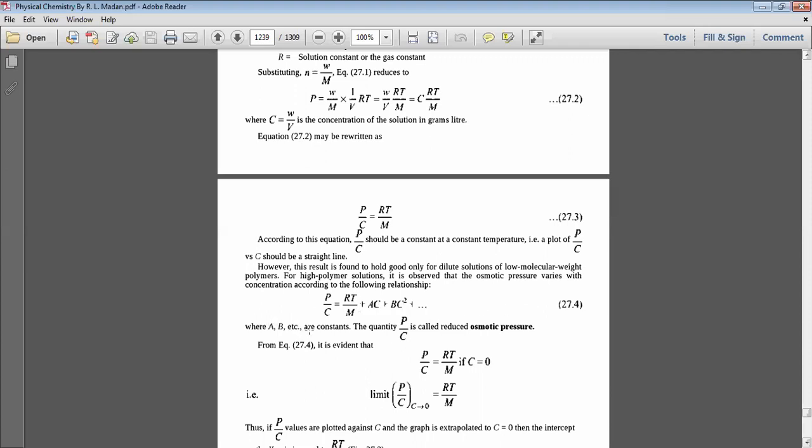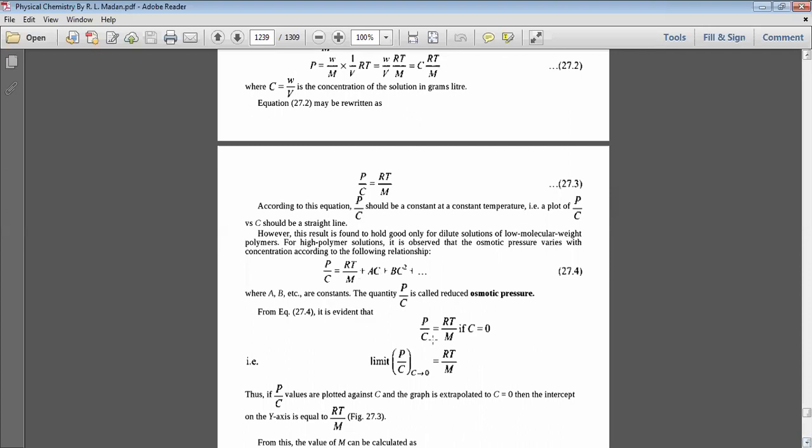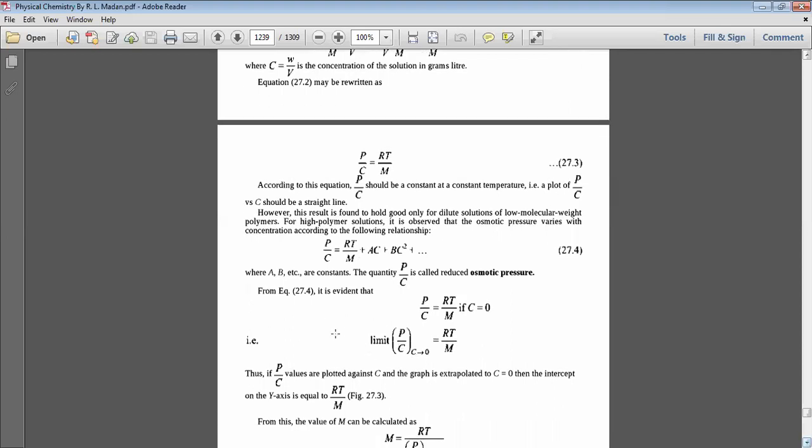Here A and B are constants. The quantity P by C is called reduced osmotic pressure. In this equation, it is evident that P by C equal to RT by M if concentration C equal to 0. That is, limit C tends to 0 of P by C equal to RT by M.